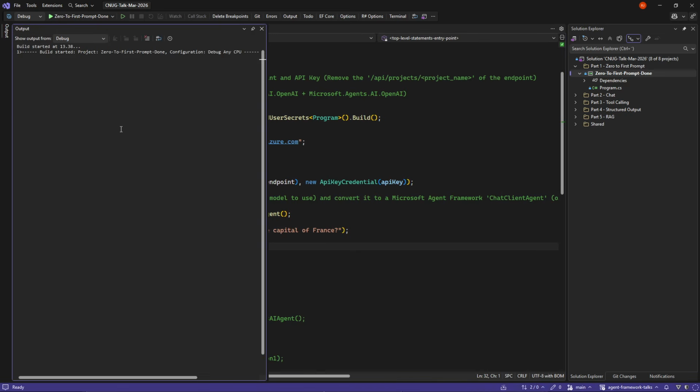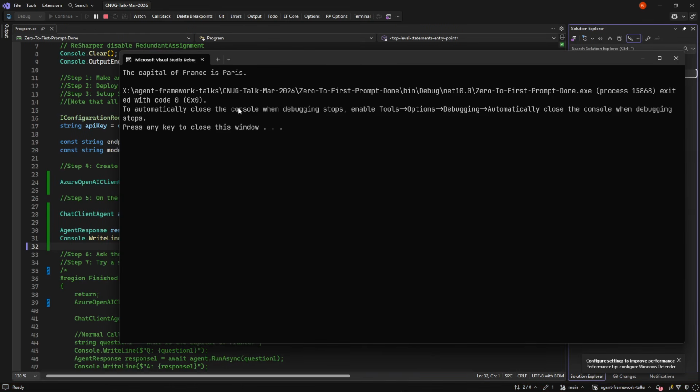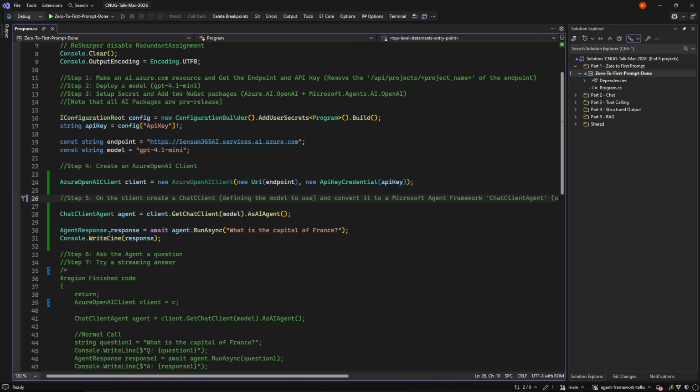And if we run, we should be able to see the console come back and say the capital of France is Paris. So we have now gone from 0 to the first agent and the first prompt.